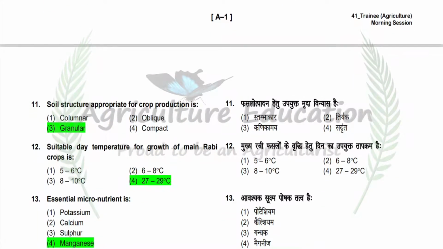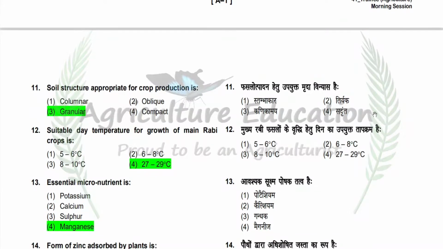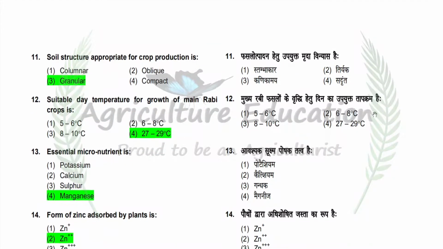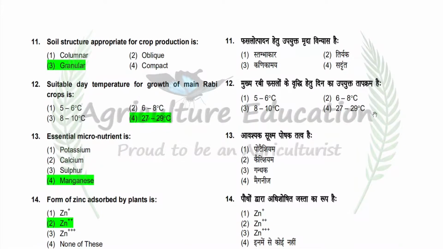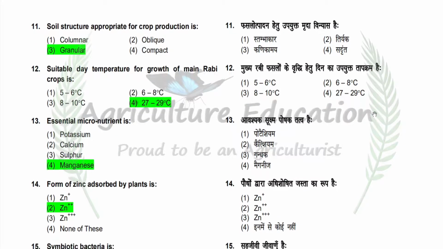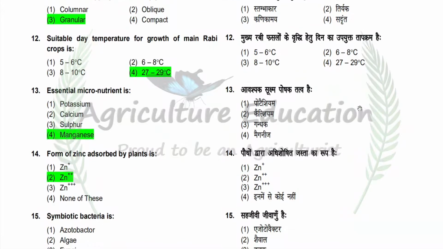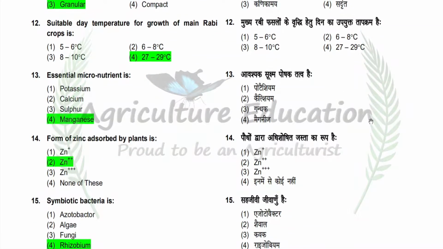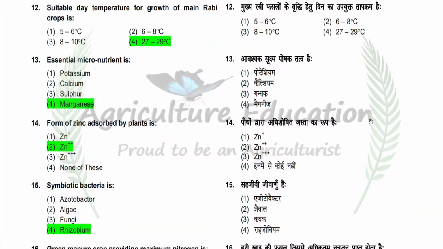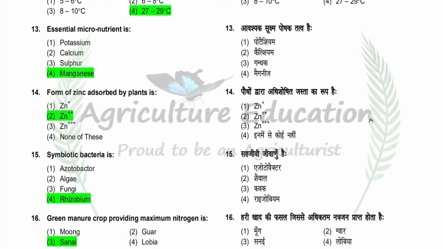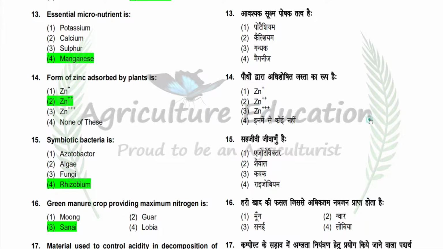Next question is suitable day temperature for growth of main rabi crop is. Option is 5 to 6 degrees Celsius, 6 to 8 degrees Celsius, 8 to 10 degrees Celsius, 27 to 29 degrees Celsius. So correct answer is 27 to 29 degrees Celsius. Next question is essential micronutrient is. Option is potassium, calcium, sulfur, manganese. So correct answer is manganese.